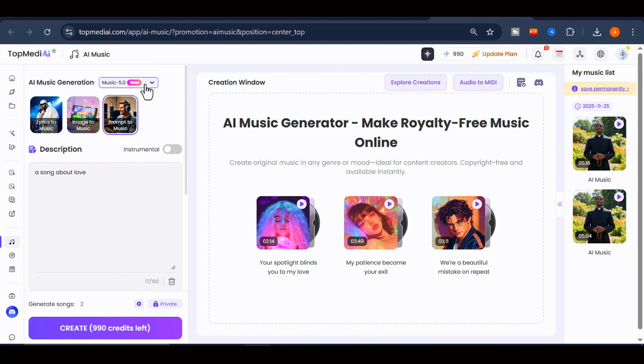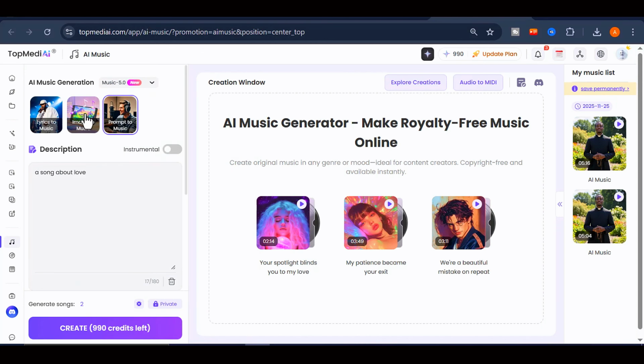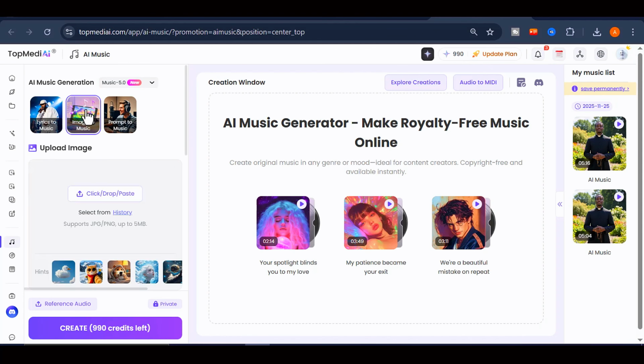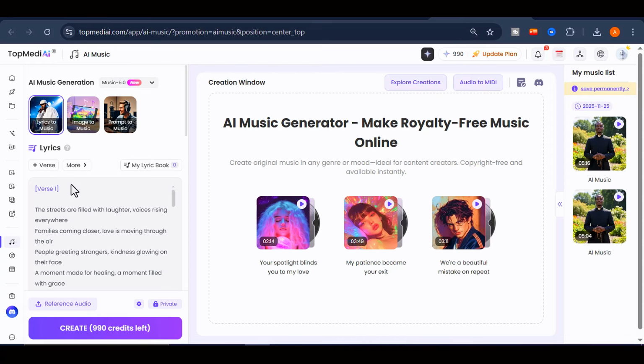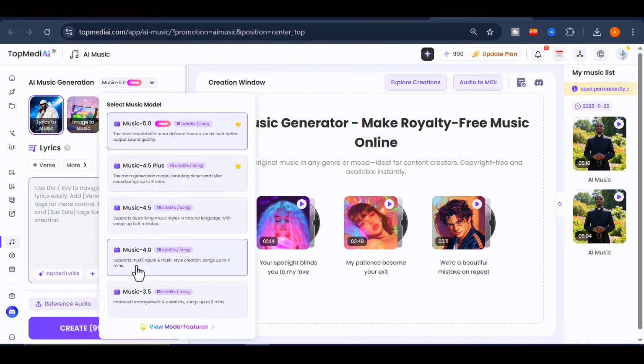With the latest update, TopMediai AI now lets you generate songs up to 8 minutes long. This is a major upgrade for anyone creating background scores, long projects, or full-length music pieces. For this tutorial, we are using the lyrics to music features. Start by selecting the music model that will generate the track. I am choosing the latest version 5 because it delivers some of the most natural-sounding results.